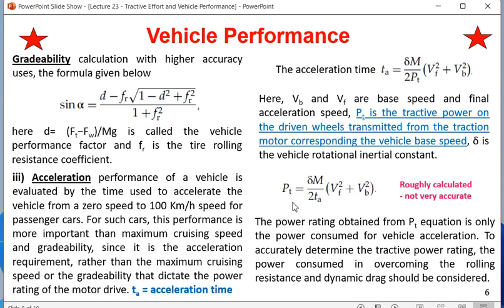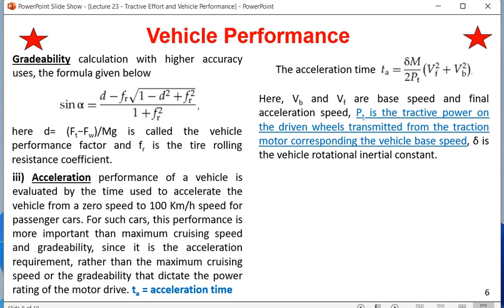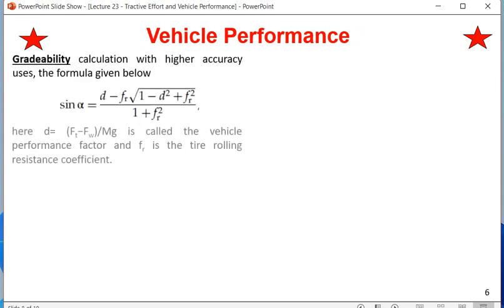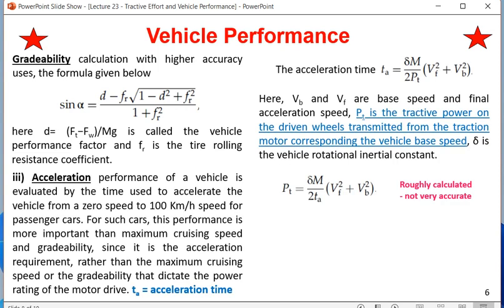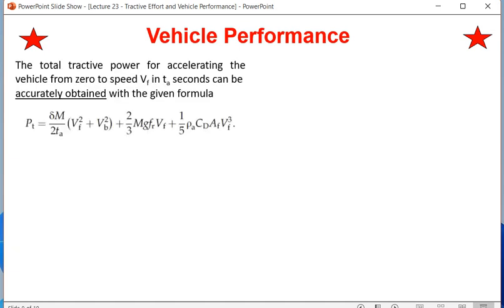But if we are taking all the parameters into consideration, so these slides are very important. You can find out that vehicle performance, also there are 2 stars put here. So whole thing you can explain gradually exactly the way it is given. So sin alpha, alpha, the Ta equation, the Pt rough equation, the Pt correct equation. So this is the Pt correct equation. We have seen the same kind of equation in IC engine based vehicle also. So what we are finding is the total tractive power for accelerating the vehicle from 0 speed to 100 km per hour speed, which can be obtained by delta M by 2 Ta into Vf square plus Vb square.